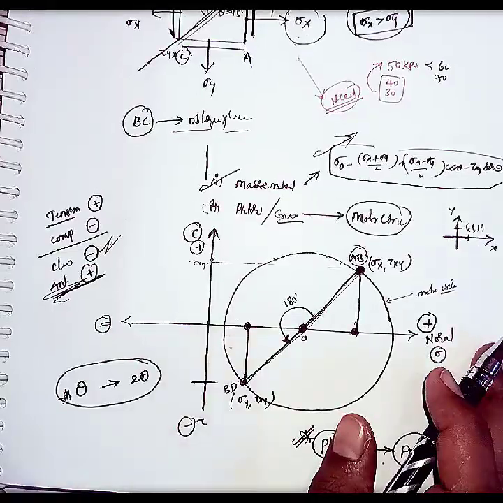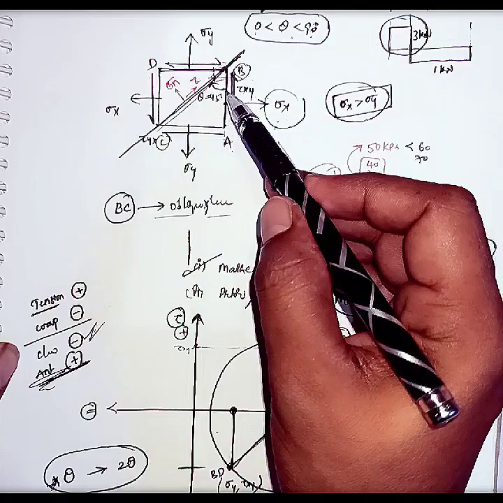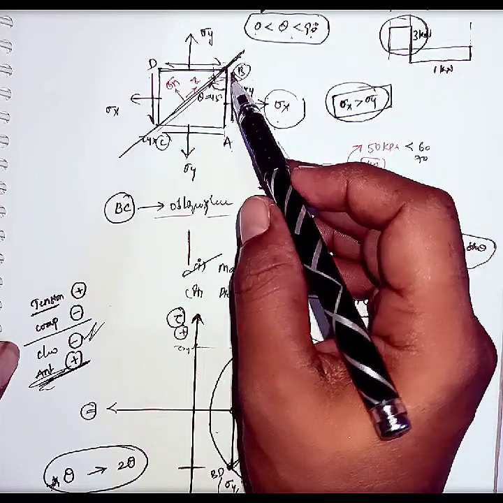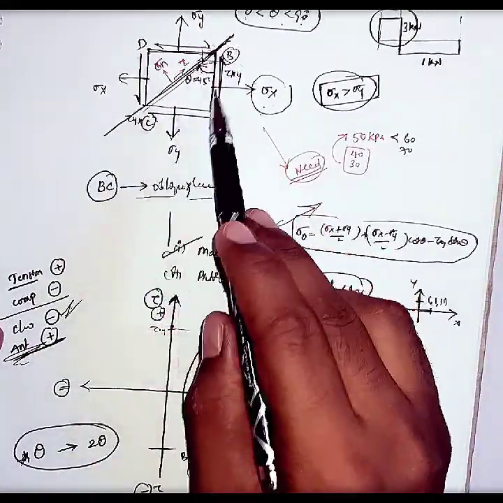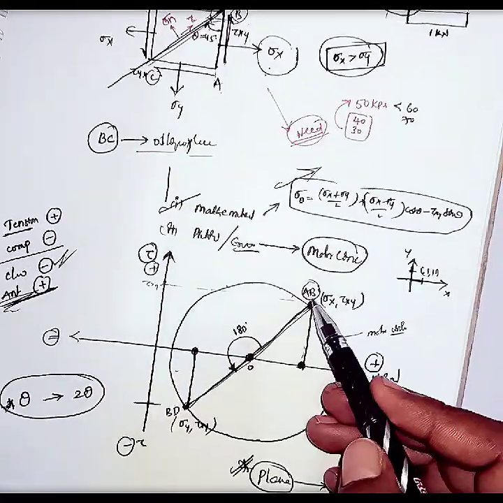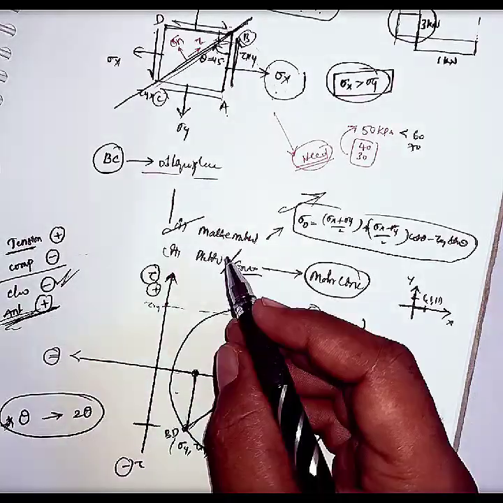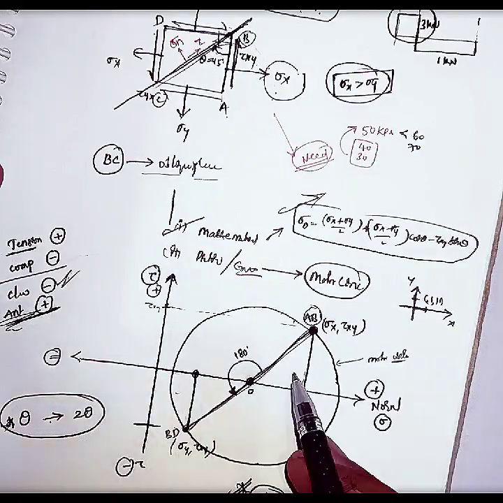Now there is one oblique plane, BC, which makes an angle of 45 degrees with the AB plane, and we will represent this oblique plane on the Mohr circle. As we know, theta on the loaded diagram is 2 theta on the Mohr circle.